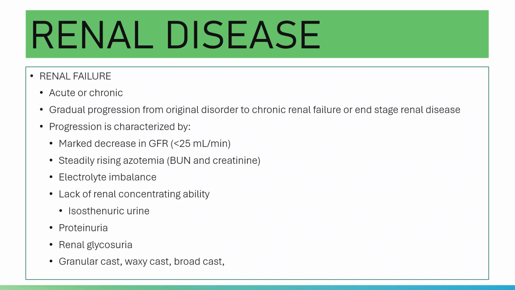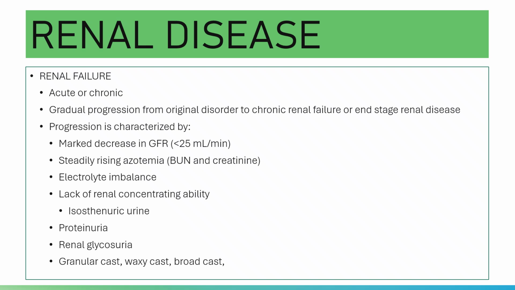Renal failure can be acute or chronic. And yes, there is a gradual progression from the original disorder to chronic renal failure or end-stage renal disease, or ESRD. Progression of the original disorder to renal failure is characterized by a marked decrease in GFR of less than 25 ml per minute, and steadily rising azotemia, with increased BUN and creatinine levels in the blood.